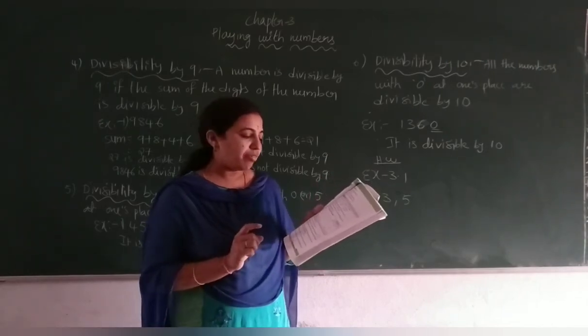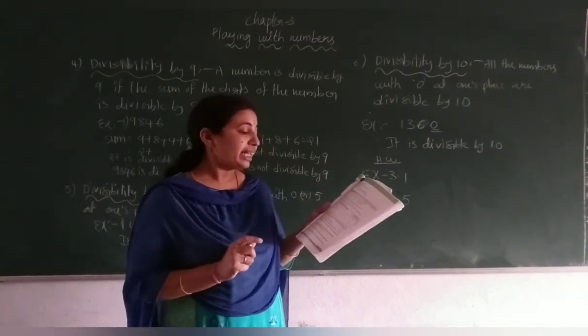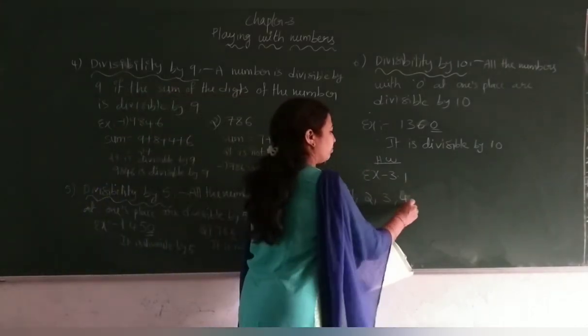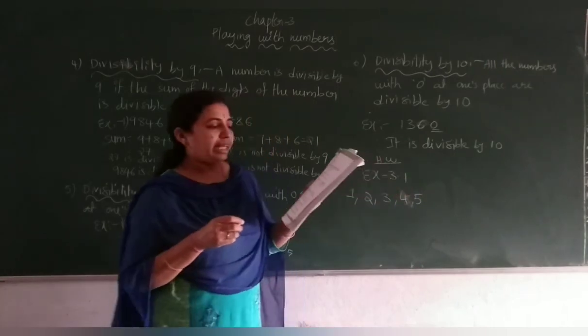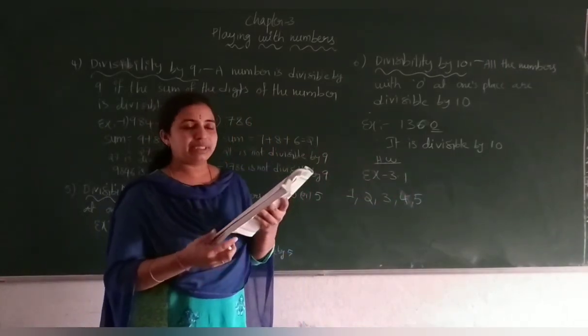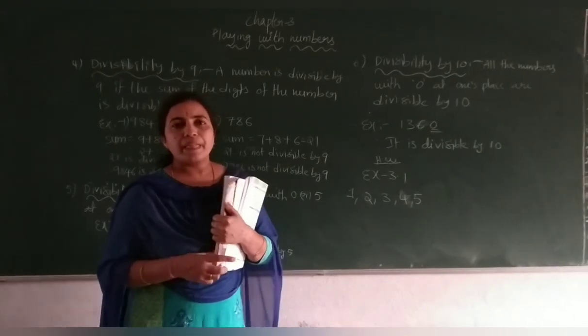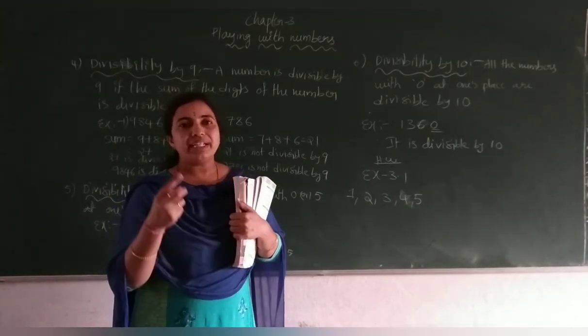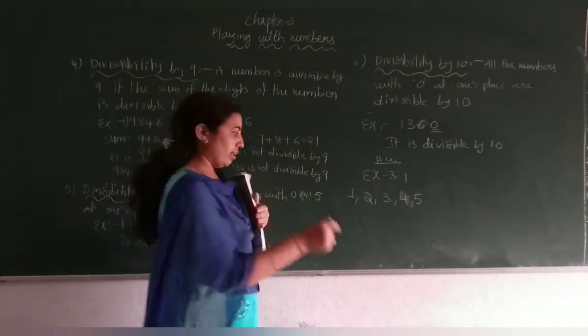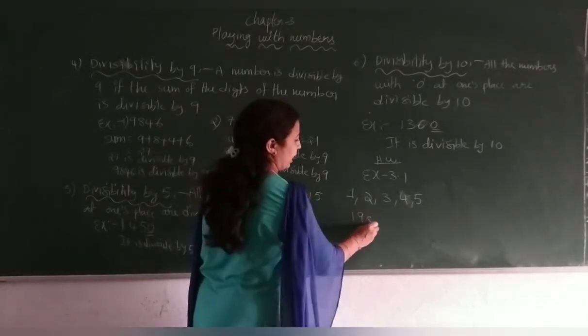Okay. Next, fourth bit. Make three different 3-digit numbers using 1, 9 and 8, where each digit can be used only once. Check which of these numbers is divisible by 9. See, we have to find 3 different 3-digit numbers using 1, 9 and 8. What are they? First, 198.